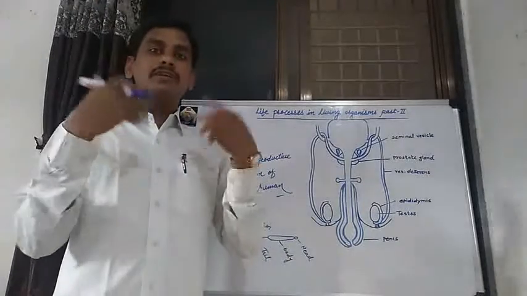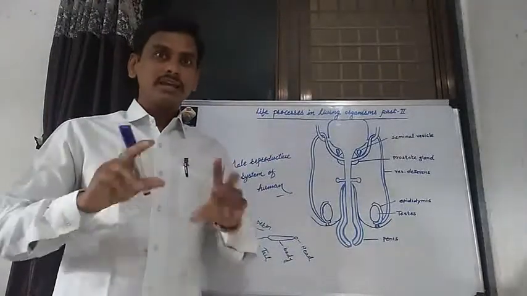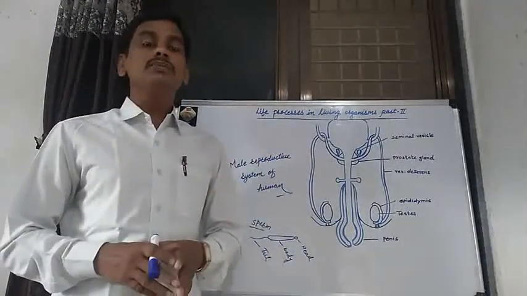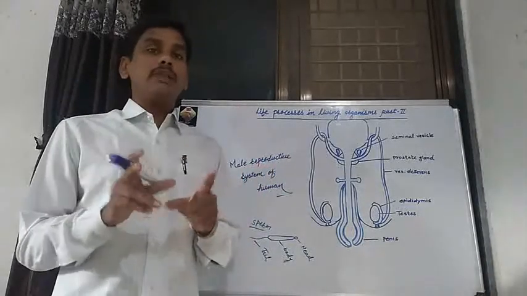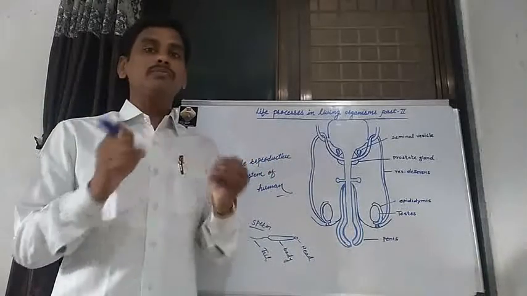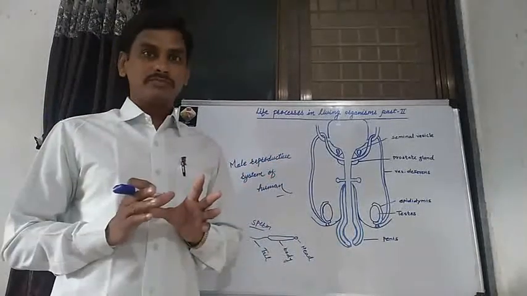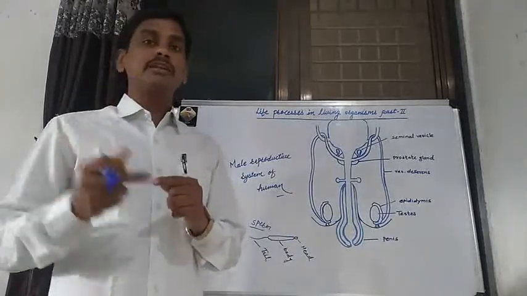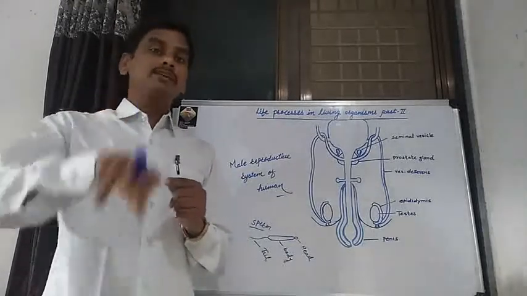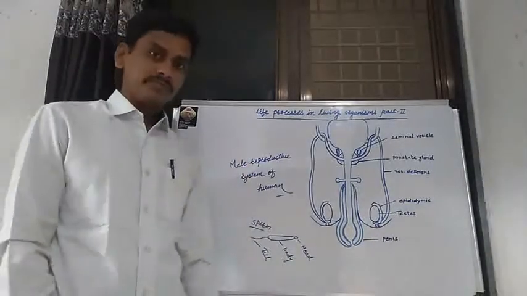Similarly the respiratory system and the blood circulatory system. Various organs collect together to form one system: digestive system, respiratory system, blood circulatory system, excretory system, the same as the male reproductive system.